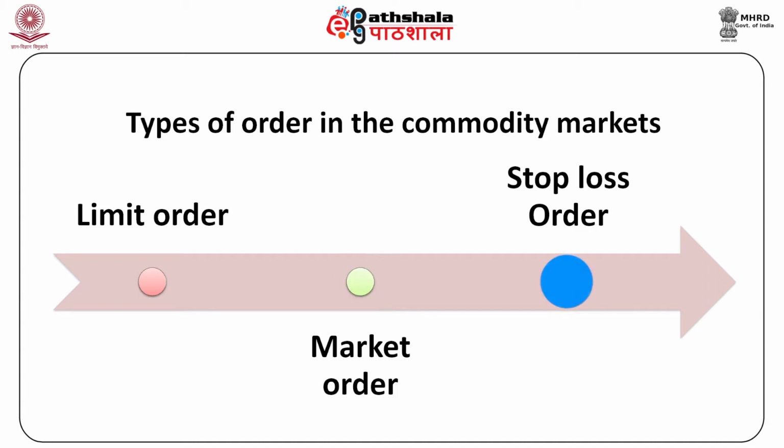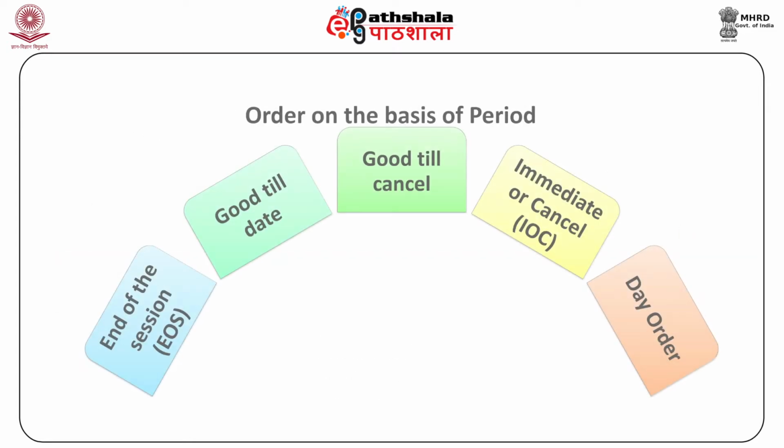Stop loss order. This order is generally placed for the purpose of avoiding heavy losses while trading in the market. Stop loss price is kept by the system in suspended or abeyance mode and is activated only on a trigger of price as defined by the member. Orders can be classified based on the period as end of the session, EOS, which are available for execution during the current trading session until executed or cancelled. All EOS orders will get cancelled at the end of the day during which such orders were submitted.